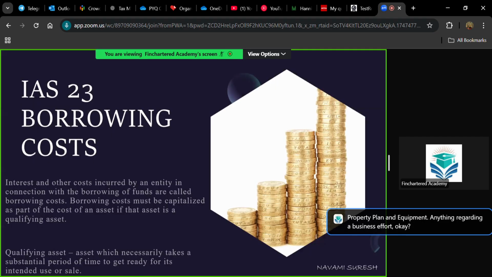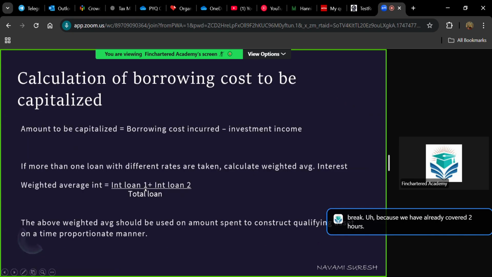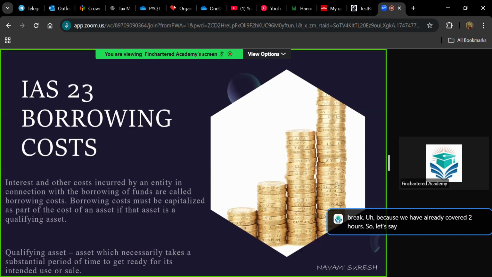And next is IAS 23, borrowing cost. Before going into borrowing cost, let's take a short break because we have already covered 2 hours. So let's take a short break of 10 minutes. You can also drink some water, freshen up, and come back. We will continue with IAS 23, and we'll take the remaining standards, consolidation and interpretation after the 10-minute break.